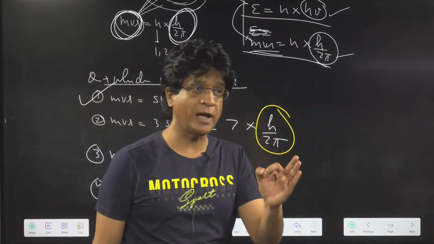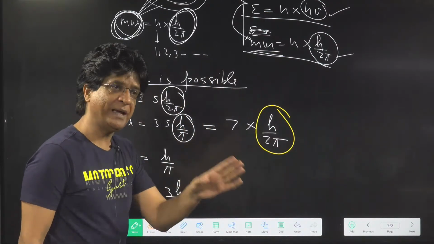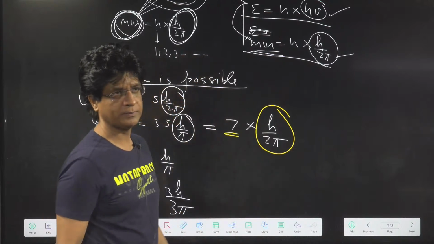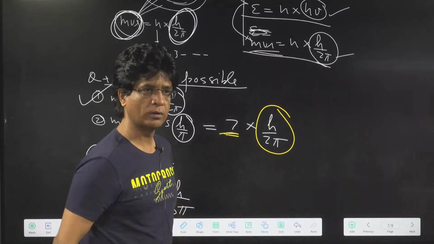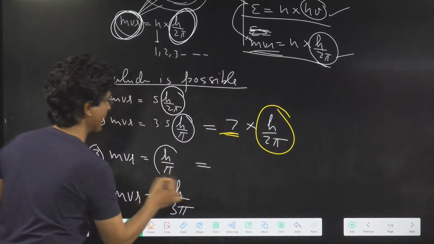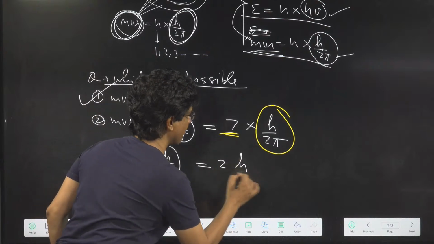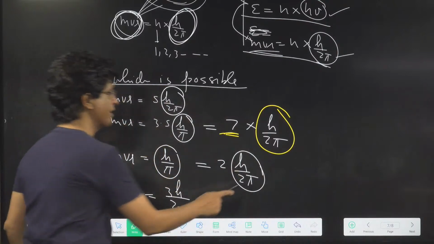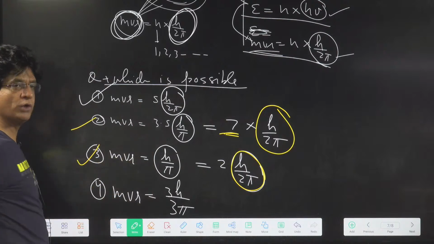Don't answer in the format of h upon pi. First make it h upon 2 pi and then see whether this number is an integer or not. If it is an integer, then it's okay. Otherwise, it's wrong. Now this is the same thing, h upon pi. Don't answer it right now. Make it 2h upon 2 pi. One and the same thing, but now it is an integral multiple of h upon 2 pi. This is also possible.